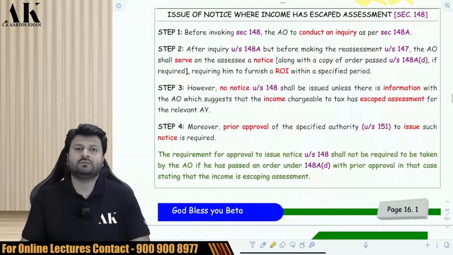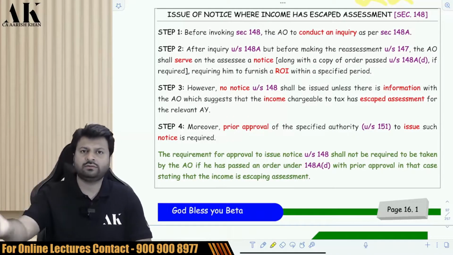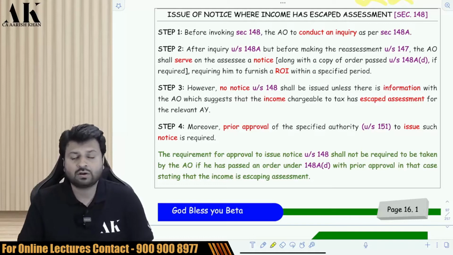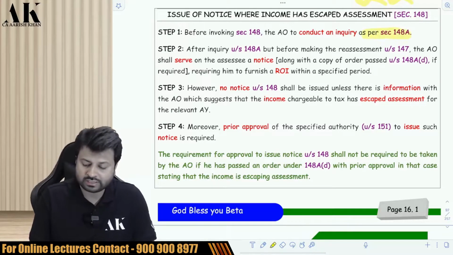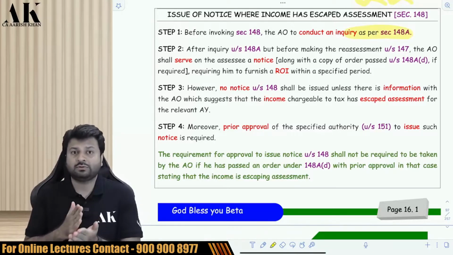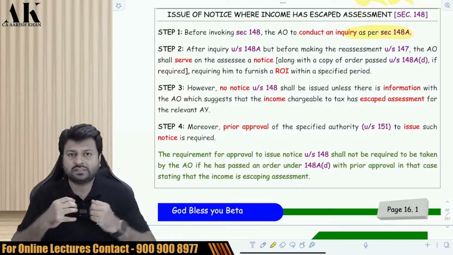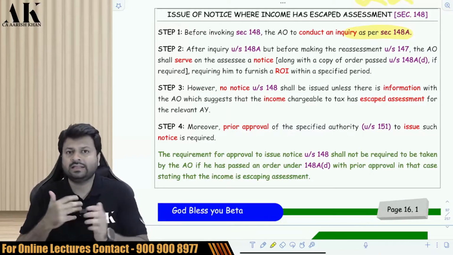So let us understand 148. What is 148? 148 is a notice which the AO will give to the assessee to file the return. Before giving this notice, the AO has to give one more notice to the assessee, which is in the form of a show cause notice under 148A. So let us understand the procedure. 148 is the notice which the AO will give to the assessee so that the assessee can file an ITR under 148 and then the assessment will be done.